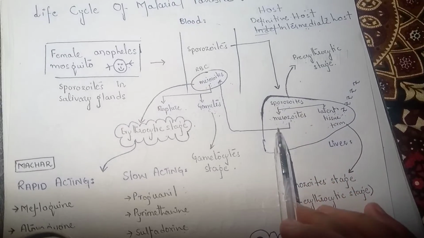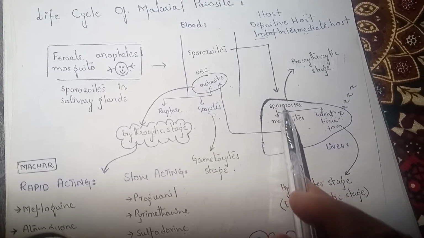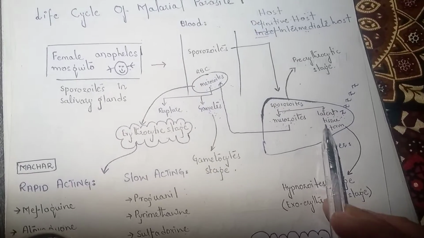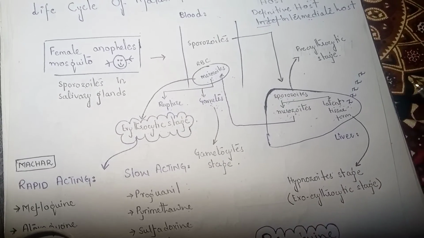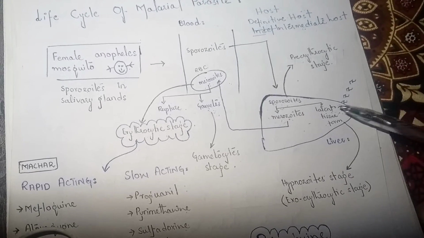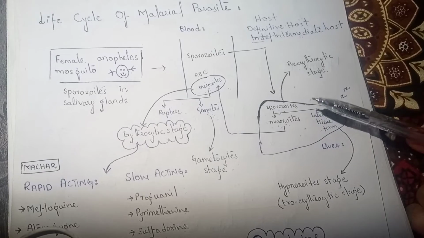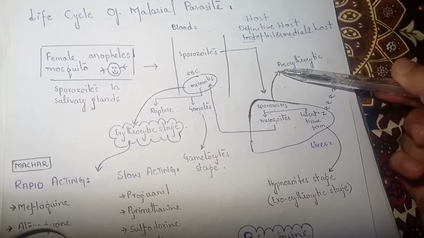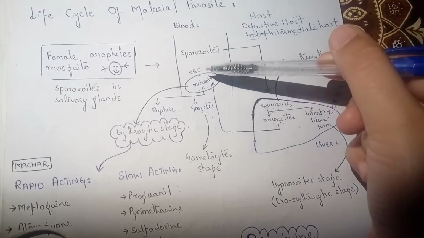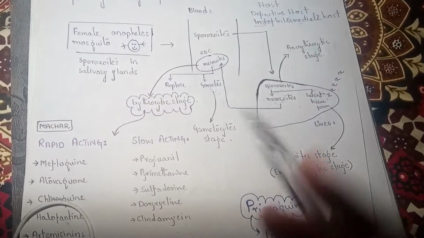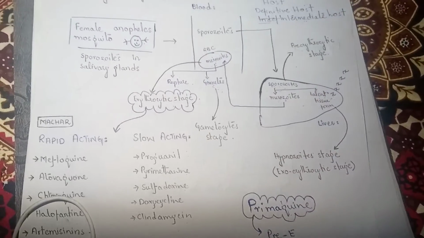But in order to differentiate the conversion of sporozoites into merozoites from the hypnozoite stage, in which the sporozoites basically sleep, the dormant stage, we call this the dormant stage, the hypnozoite stage, and this the pre-erythrocytic stage. Pre means before, means this stage is before the erythrocytic stage, right? Okay, and the other is the gametocyte stage.